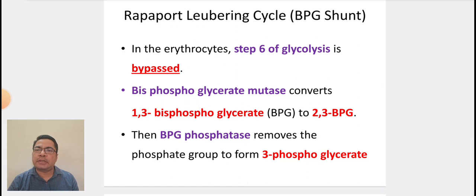In the erythrocytes, coming to Rapoport-Luebering cycle or BPG shunt. In the erythrocytes, step 6 of glycolysis is bypassed. Bisphosphoglycerate mutase converts 1,3 bisphosphoglycerate to 2,3 bisphosphoglycerate. Then BPG phosphatase removes the phosphate group from 2,3 bisphosphoglycerate to form 3 phosphoglycerate.